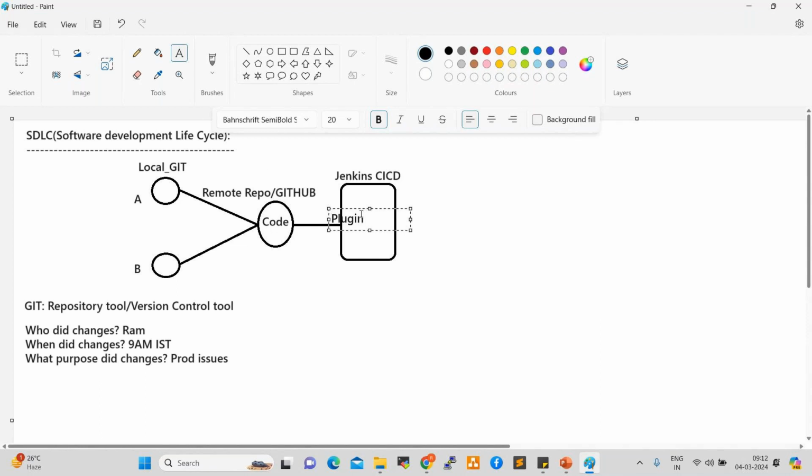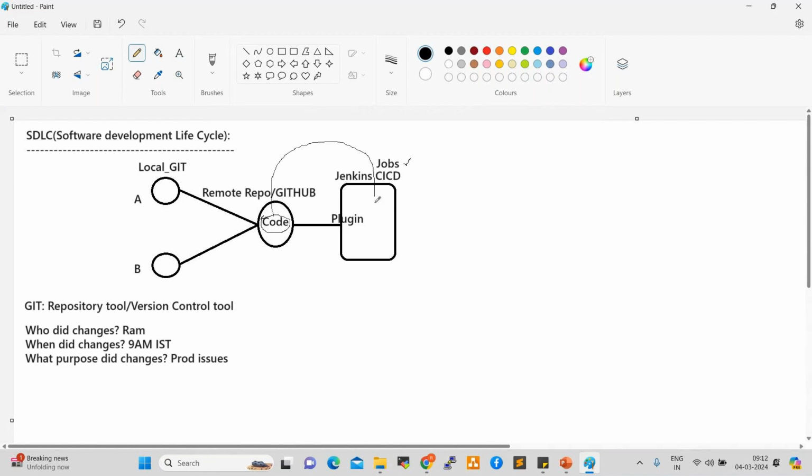Once I install the plugin, Jenkins will start communicating with GitHub, right? After that, we can prepare jobs and we can run the jobs. Once we run the job, this code will be pulled from GitHub to Jenkins.